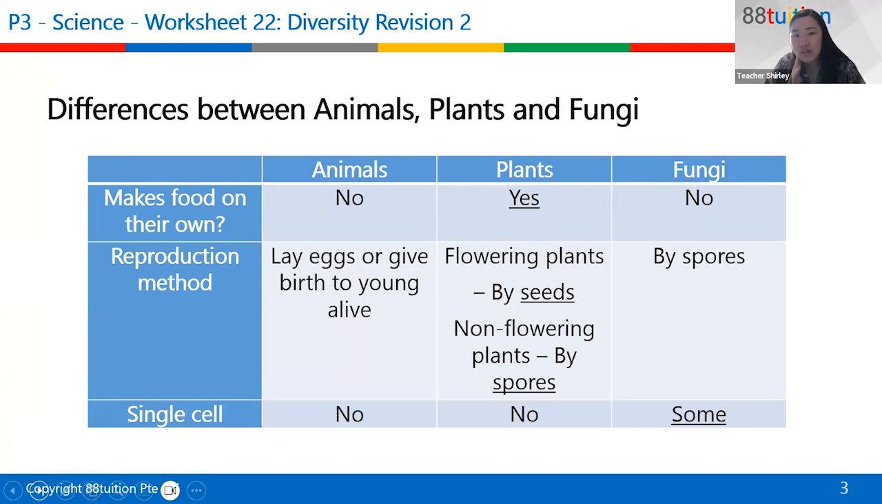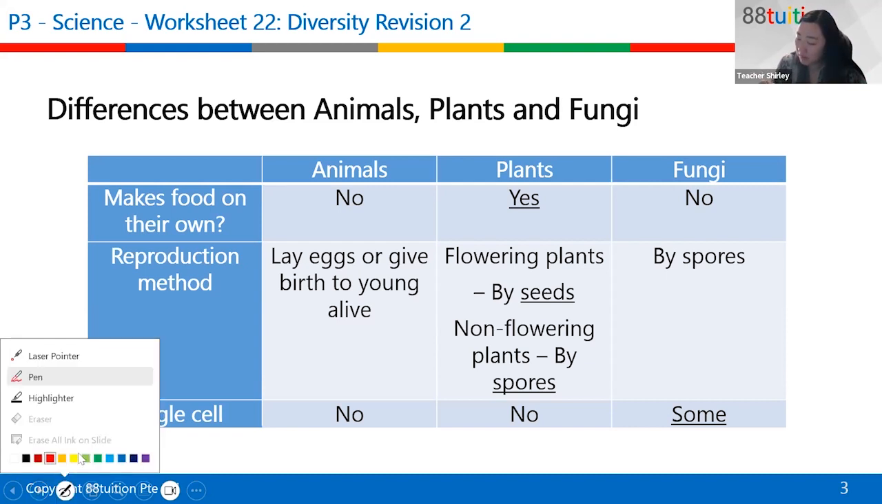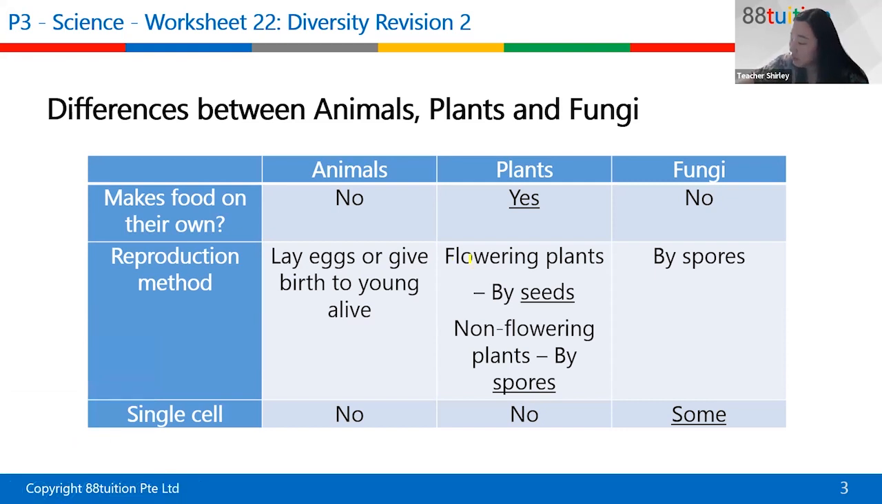Animals lay eggs or give birth to young alive, right? Either of these two. The reproduction method for plants depends on what plants they are. If it is flowering, it will be by seeds. If it is non-flowering, it will be by spores. Can it make its own food? Only the plant can. The animals and fungi cannot.